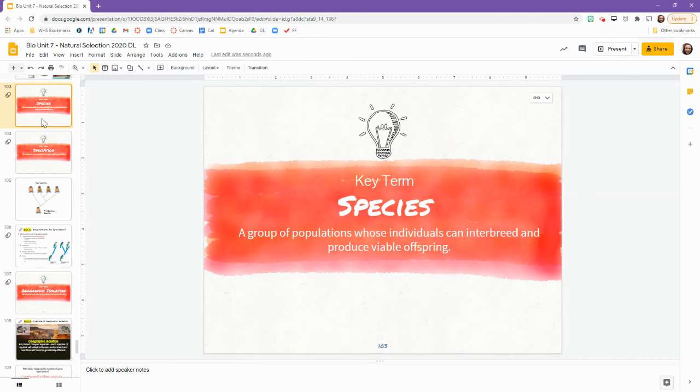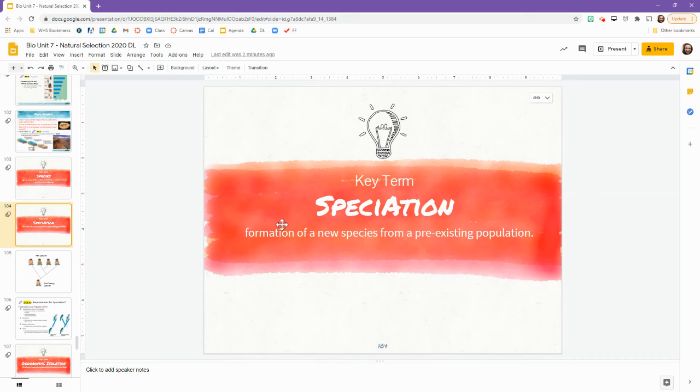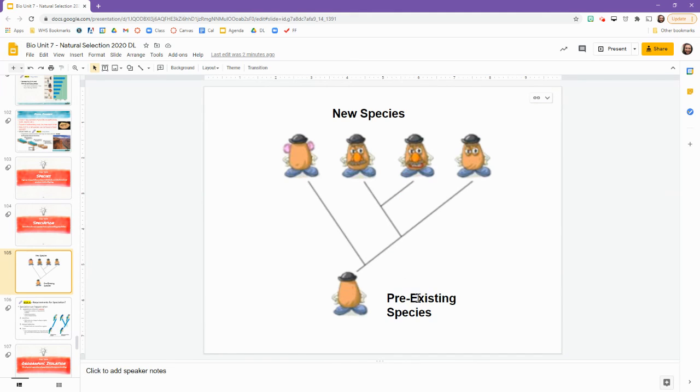So we are now at doodle sheet part 2, covering speciation. Okay, so species, insert key term, a group of populations whose individuals can interbreed and produce viable offspring. Speciation, formation of a new species from a pre-existing population. So, for example, we have a pre-existing species, and over time, these members of this species slowly adapt to form different populations.